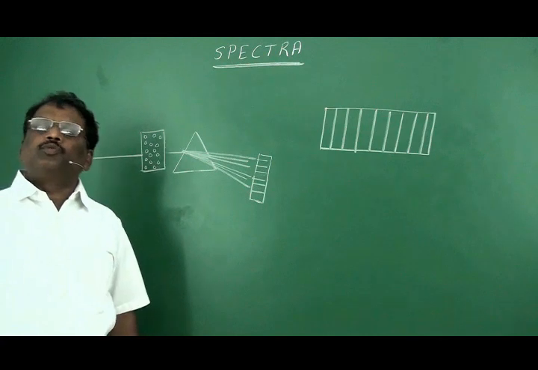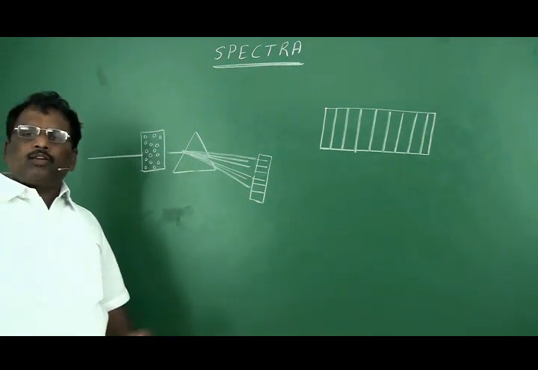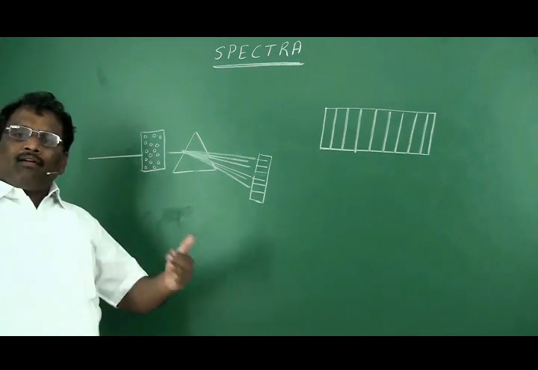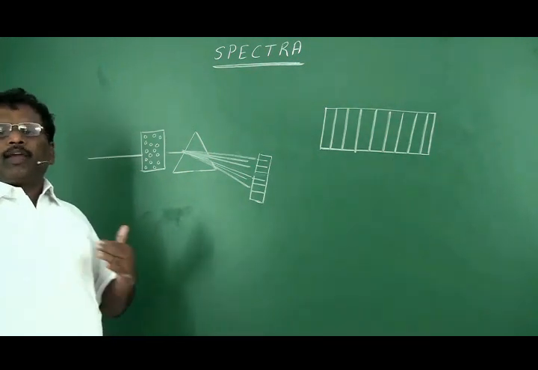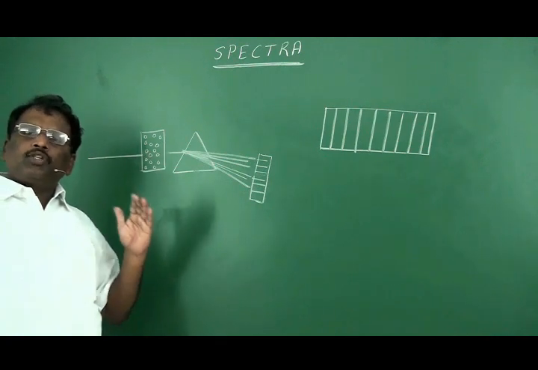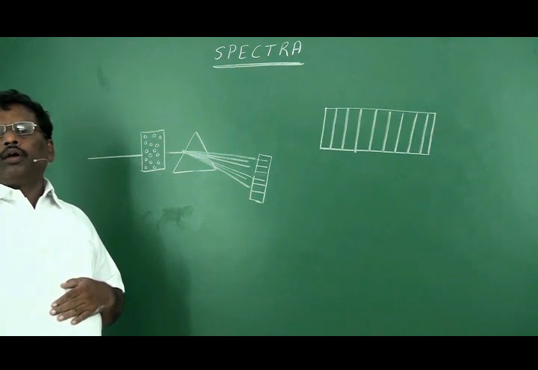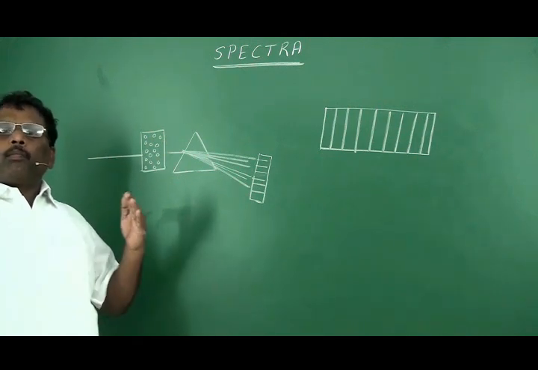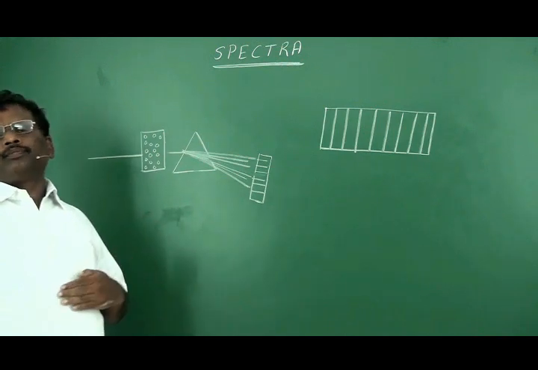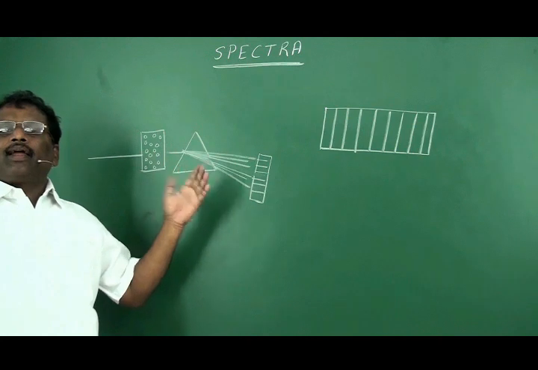That's why we call it absorption spectra. Absorption spectra means the spectra recorded when atoms are absorbing energy. In absorption spectra, you will have bright lines on a black background.